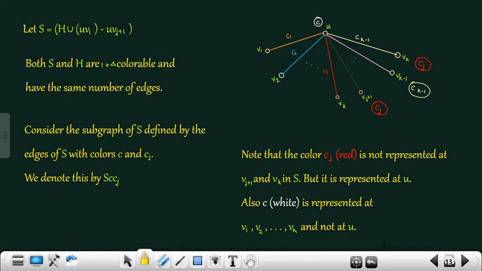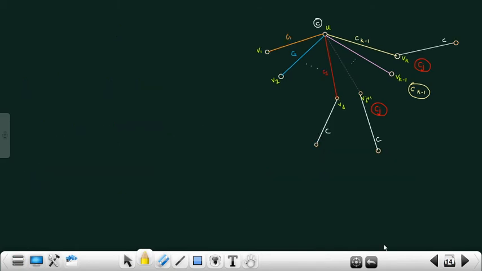Note that the color Cj, or red, is not represented at both Vj plus 1 and Vk in S and also in SCCj, but it is represented at U. C is represented at Vj plus 1 and Vk, and Cj is not represented at these vertices.